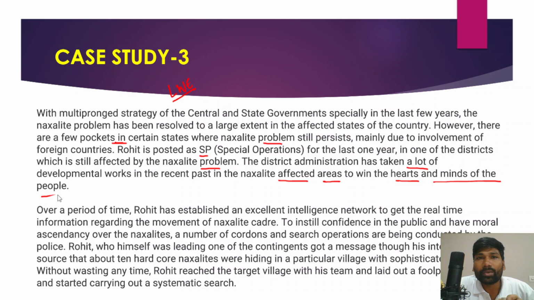Now, when we talk about a multi-pronged strategy to deal with left-wing extremism, it is very important to win the support of the local people, because very often the local people are the supporters of the Naxalite movement. There are a lot of sympathizers among those local people who provide men and material support to these cadres of left-wing extremism. So it is very important for the government to win the hearts and minds of those local people, to win over the problem of left-wing extremism.